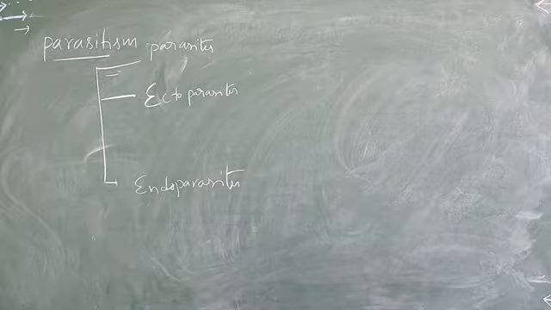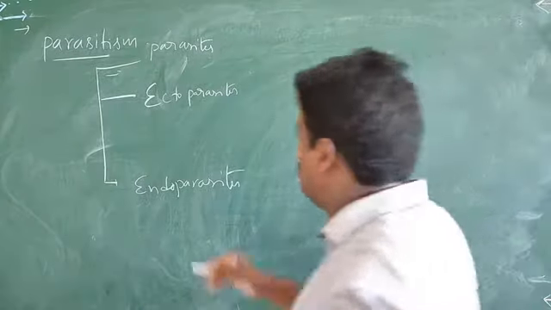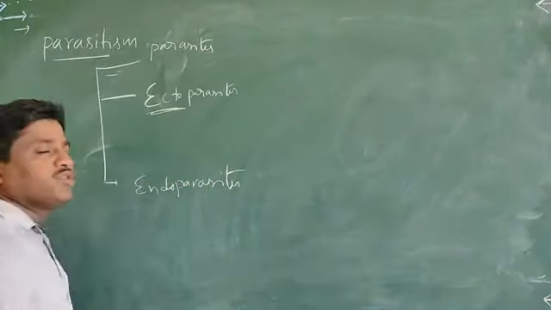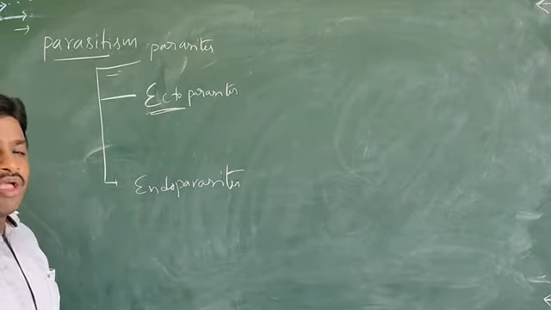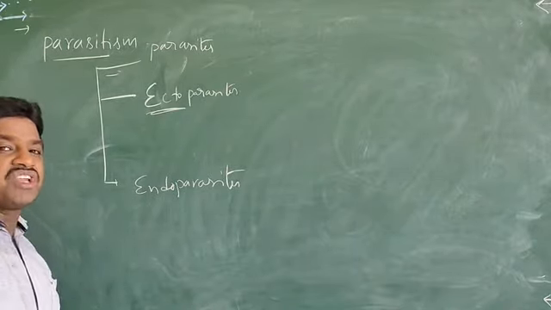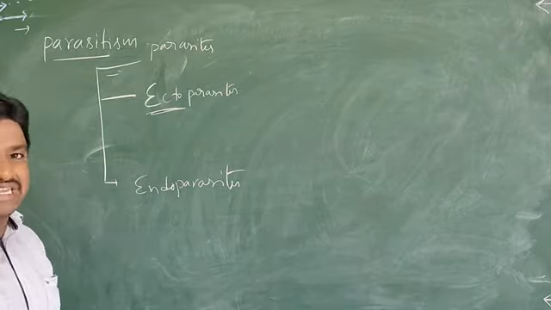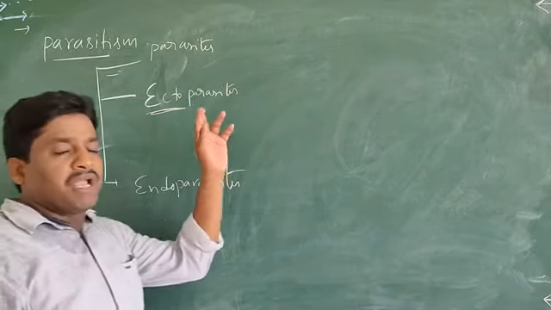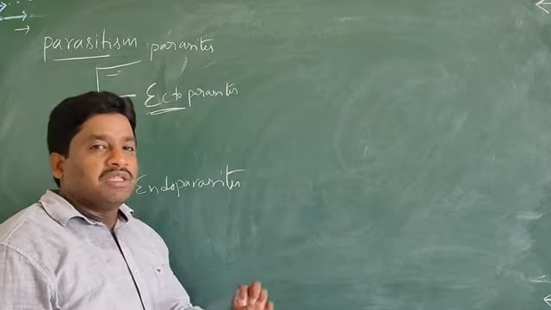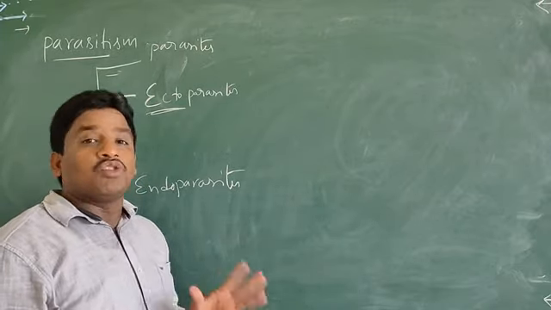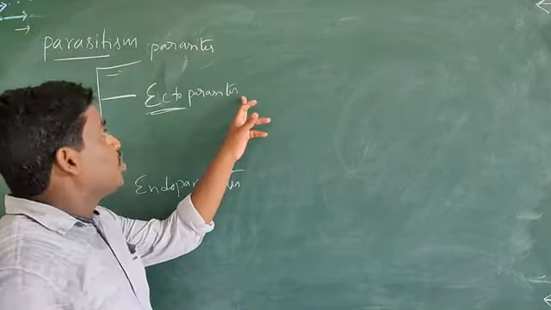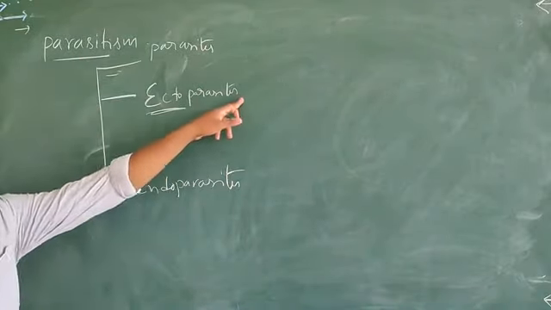Ectoparasites means ecto, meaning outside. These parasites feed on the external body of a host organism. Such organisms we call ectoparasites.